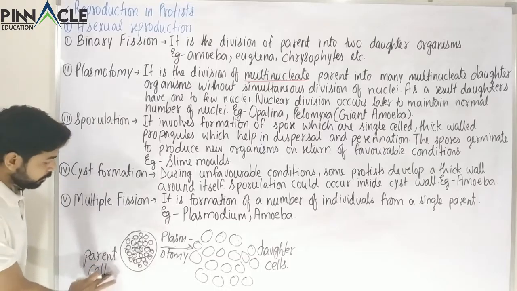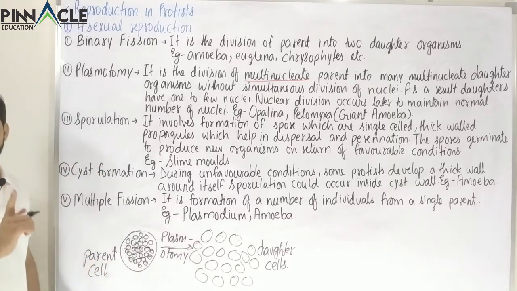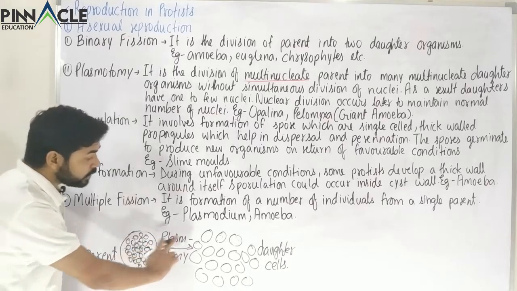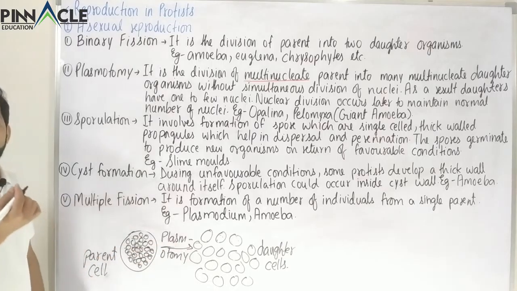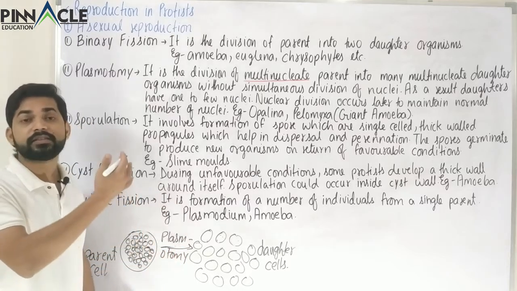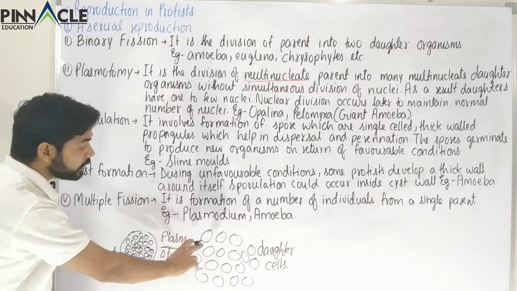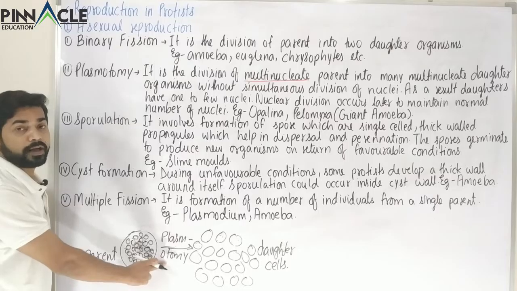So if this is the parent cell and it has lots and lots of nuclei, not just one single nucleus, now the daughter cells' nuclei would not be fixed. Some daughters might have one nucleus, some might have 2, some might have 10, some might have 50. So the number of nuclei in daughter cells is not fixed in the case of plasmotomy.